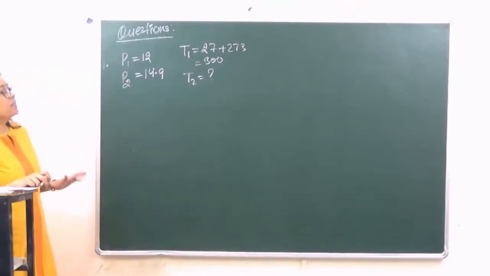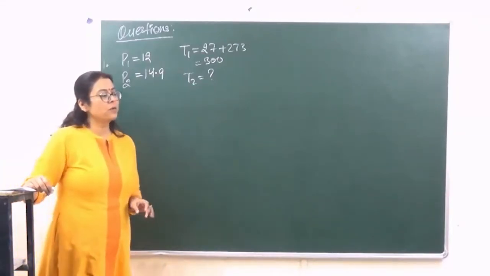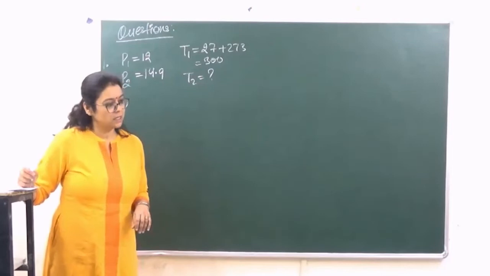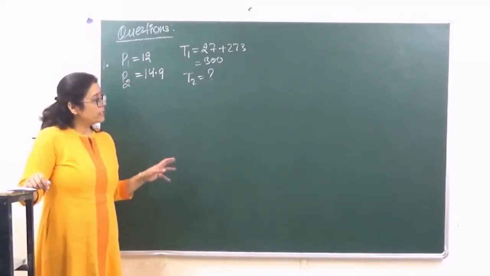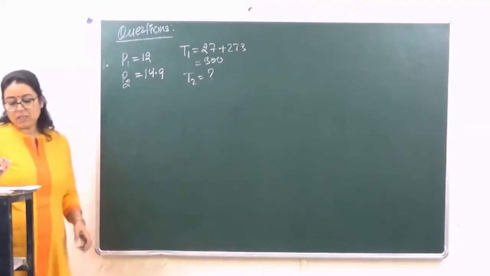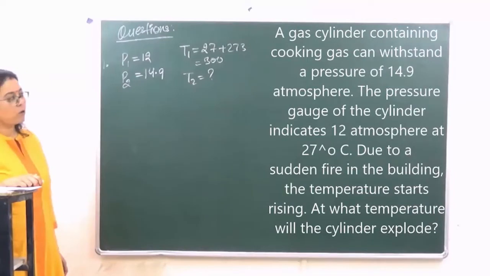Now, when we are looking at the question, हमारी सबसे पहले priority क्या रहती है? To see what is given to you in the question and what is going to be asked. ठीक है? Depending upon that, we are going to put the formula. For example, the first question which we have is: a gas cylinder containing a cooking gas can withstand a pressure of 14.9 atmosphere. The pressure gauge of the cylinder indicates 12 atmosphere at 27 degrees centigrade. Due to a sudden fire in the building, the temperature starts rising. At what temperature will the cylinder explode?